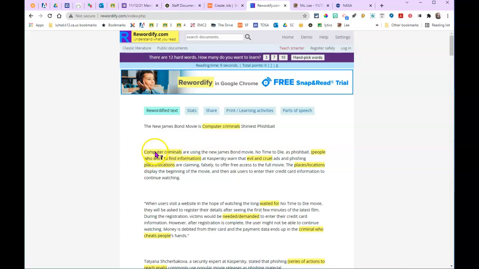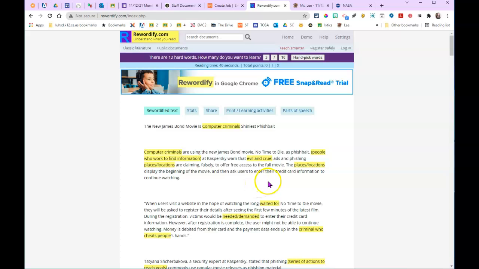For example, computer criminals was originally cyber criminals. So it says computer criminals are using the new James Bond movie, No Time to Die, as fish bait. People who work to find information. Originally that word was researchers, so it changed it to something else. At Kaspersky warned that evil and cruel ads, what was that originally? Malicious, and phishing, places and locations, sites. So again, it just took it and brought it down a little easier, took out some of the words they thought was harder for people to read.